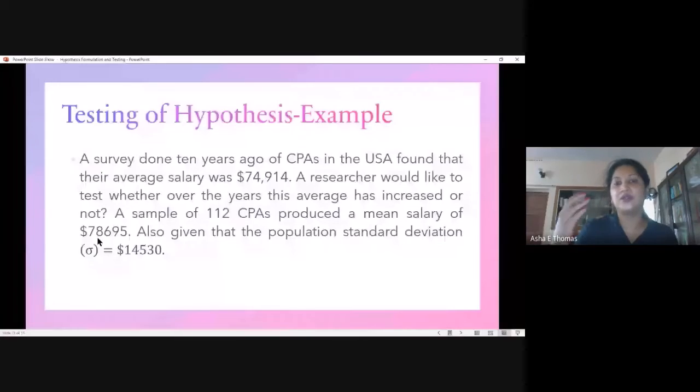Sometimes we have the actual, sometimes the hypothetical mean. When we are going with the software calculation, the system itself goes with the hypothetical mean, and then we have the average computed from the sample, which is representative of the population, and the value we get is 78,619. That's the first step.